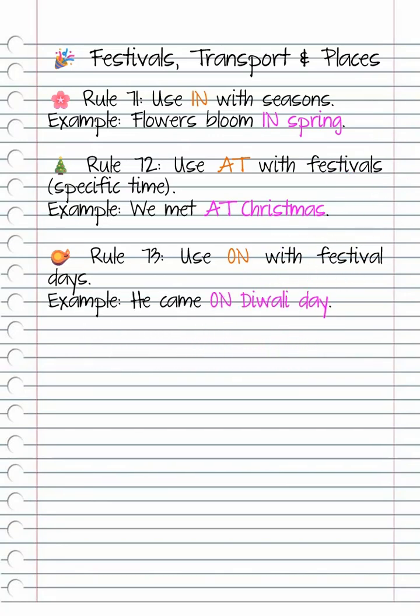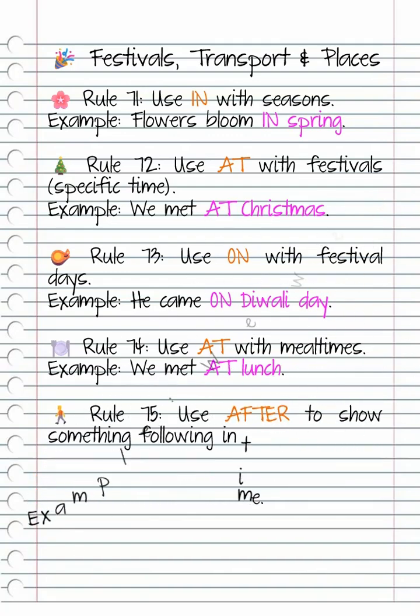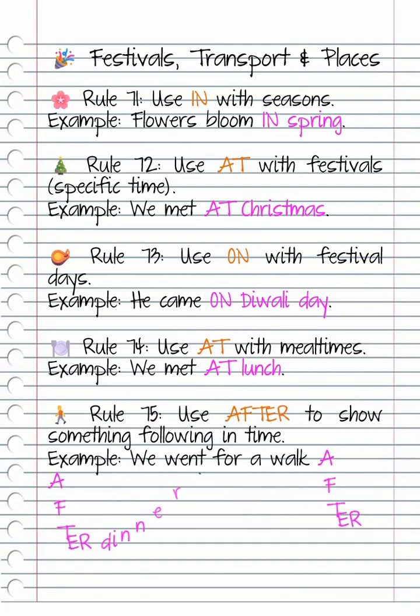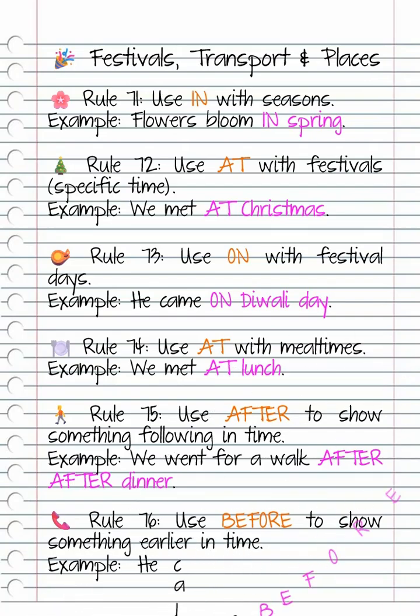Rule 74. Use at with mealtimes. Example, we met at lunch. Rule 75. Use after to show something following in time. Example, we went for a walk after dinner. Rule 76. Use before to show something earlier in time. Example, he called me before the meeting.